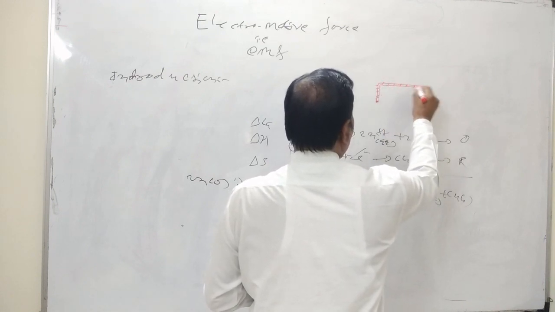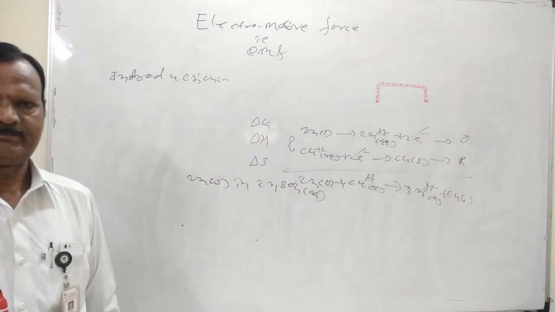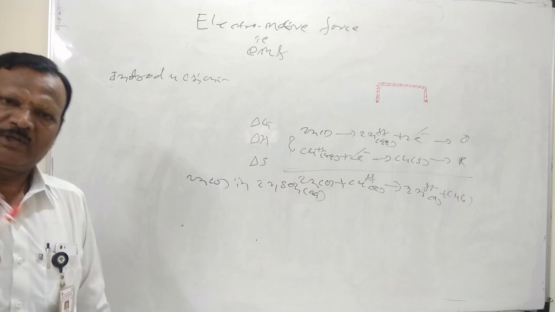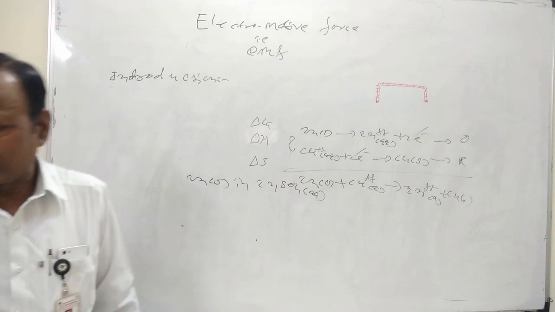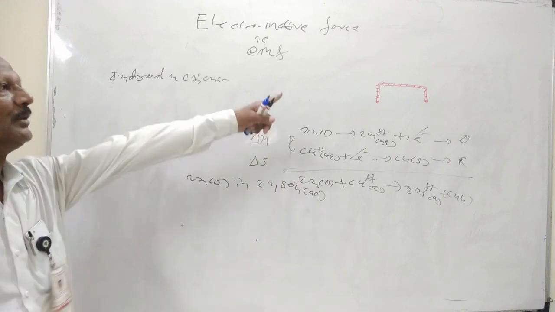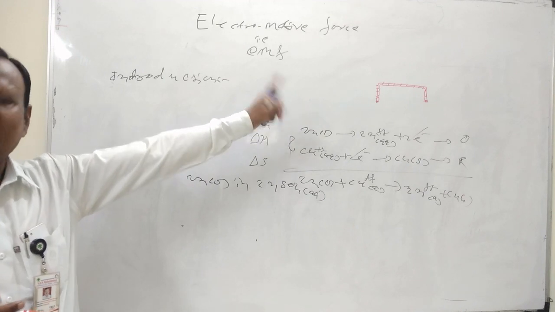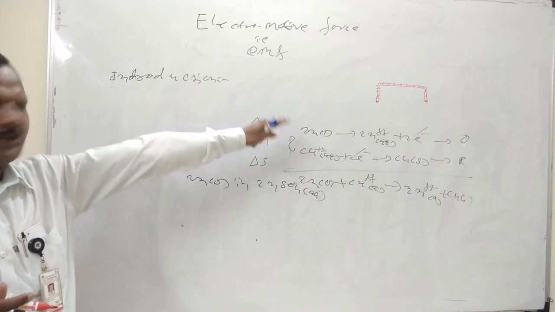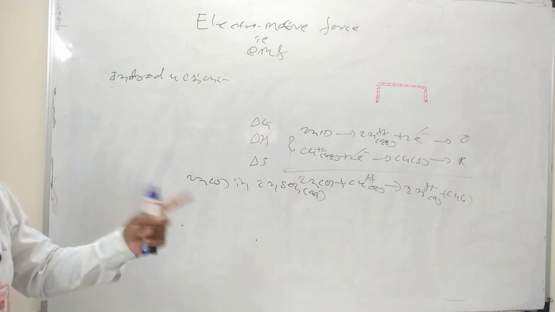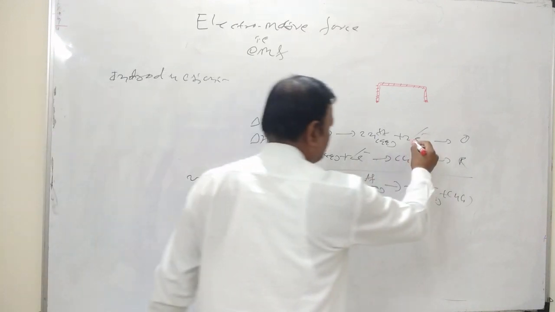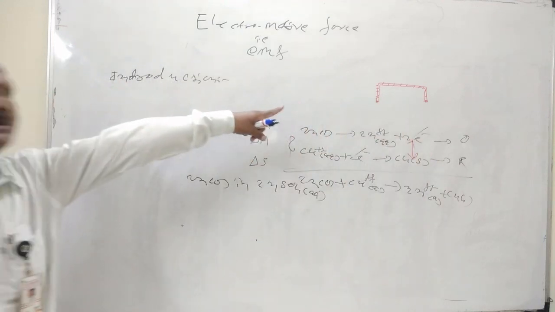Salt bridges are prepared by means of agar-agar powder. One of the salts may be KCl salt, NH4NO3 salt or any other salt. We totally immerse it in the U-shaped tube, and finally it is prepared. What is the purpose of this U-tube? That is the salt bridge, to connect the 2 half cells. This half cell and this half cell are connected by means of the salt bridge.